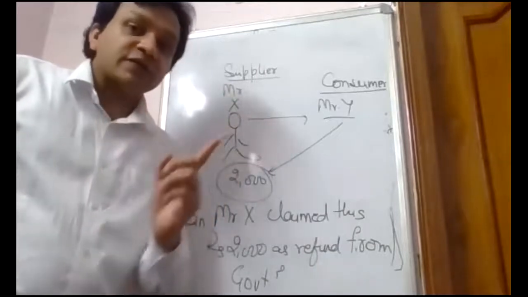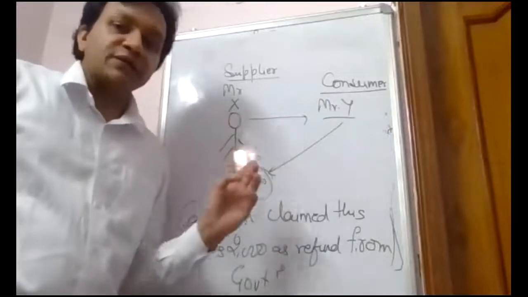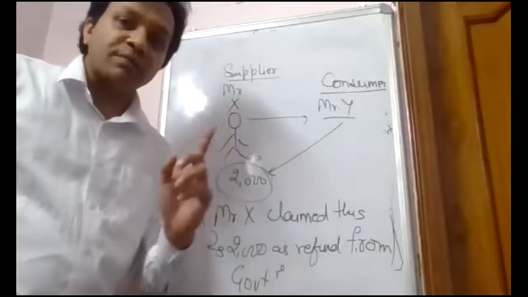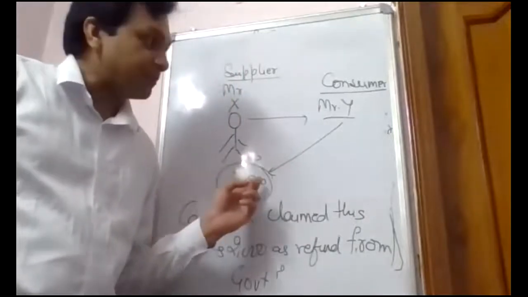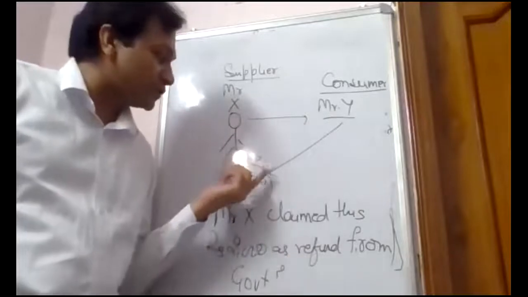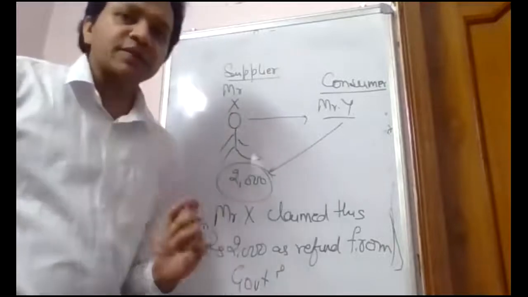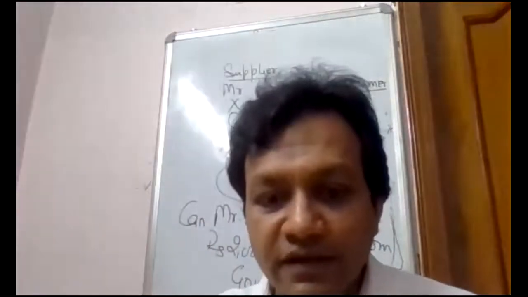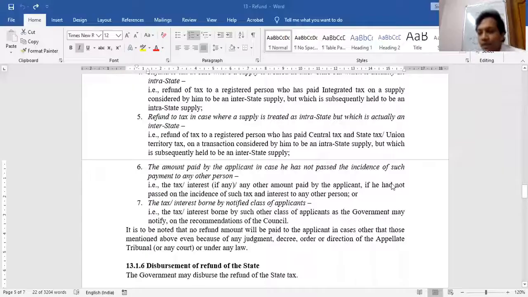So what I have written in that theory, the amount will be refunded to me directly if the incidence of tax has not been passed on to another person. But in my case, I passed the incidence of tax to Mr. Y, so I lose the right of refund. Is the concept clear? Kindly reply.